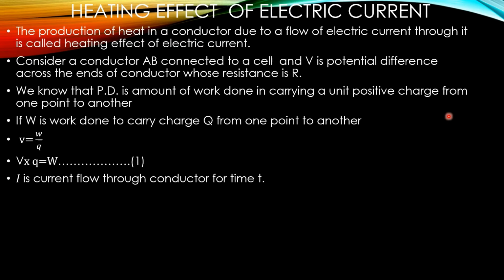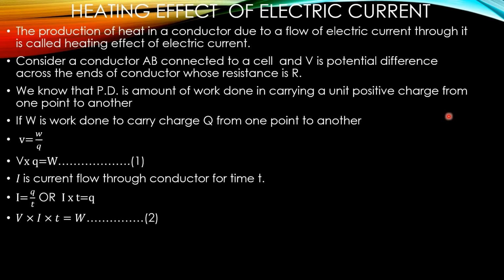I is the amount of current, which flows through the conductor for time T. Then I equals Q upon T, since the rate of flow of charge is known as current. I equals Q upon T, so I into T equals Q. This value we will put in equation number 1. So in V Q, Q is replaced by I T.